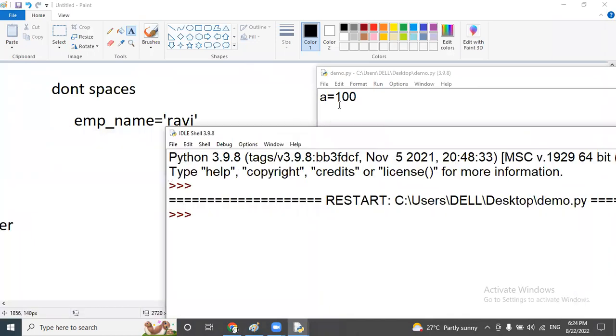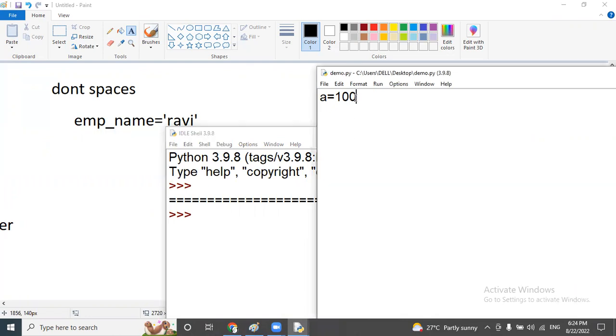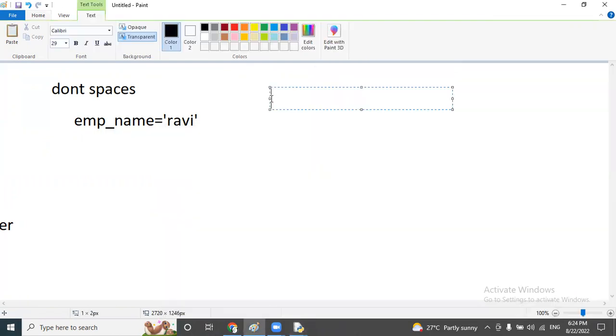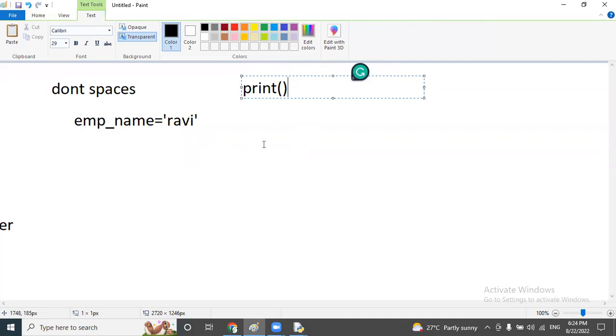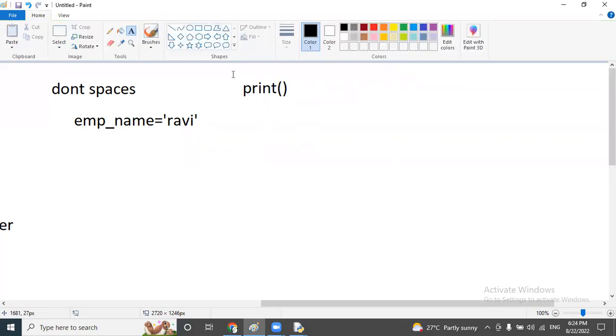But for example, I want to display this variable value 100 on the screen. If you want to print or display any statements on the screen, we have to use one special method called the print method. So observe here I am calling the print method. Whenever I say a method, compulsorily at the end of the name we have to provide brackets. So print, and after that brackets here. With the help of the print method, we can print statements on the screen.